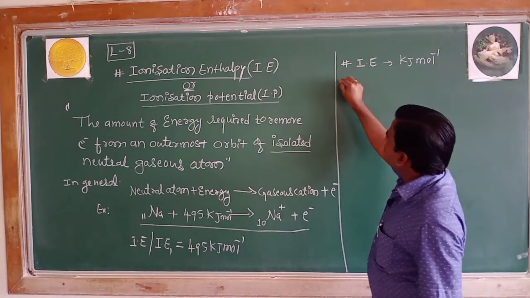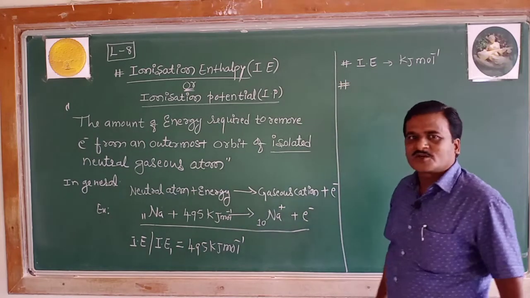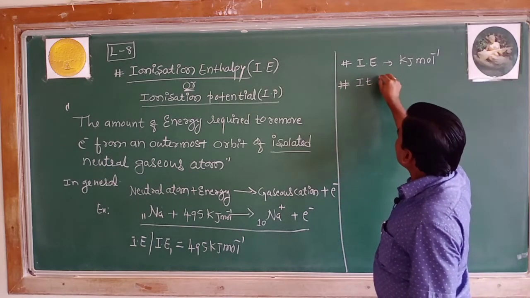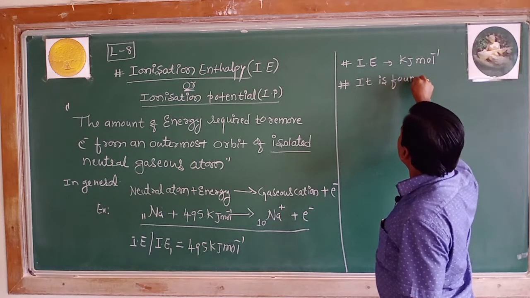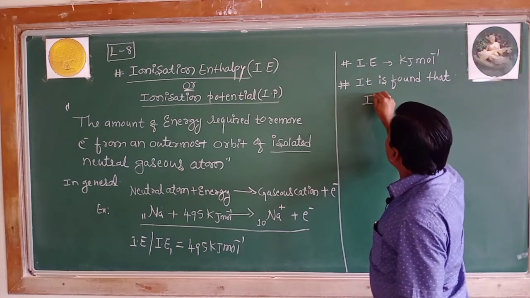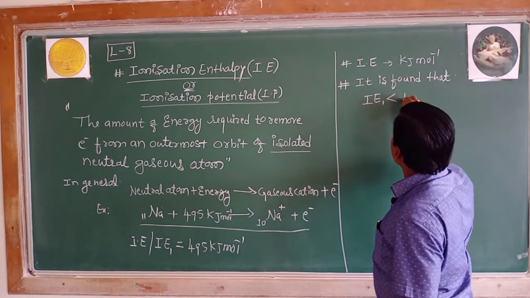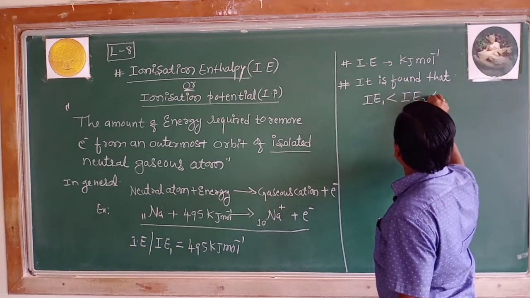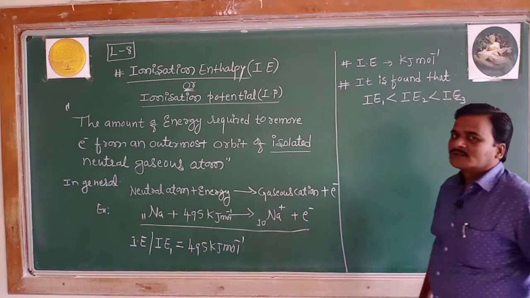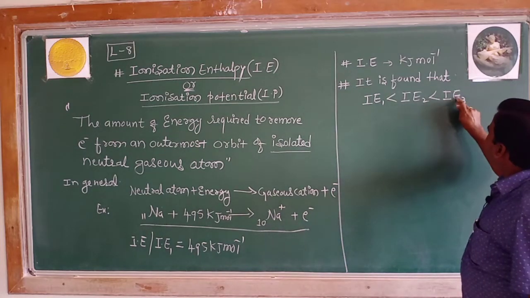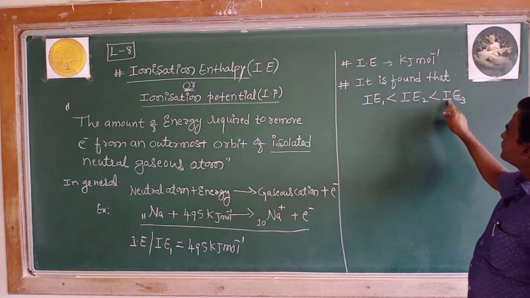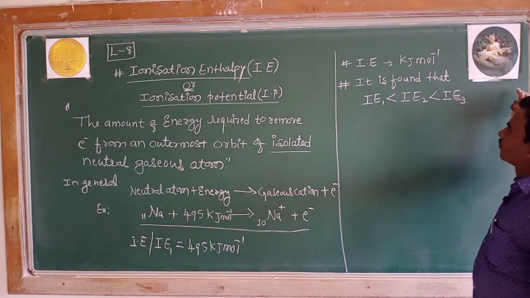And it is also observed by chemists that the first ionization enthalpy is lesser than the second ionization enthalpy, which is lesser than the third ionization enthalpy, and so on.